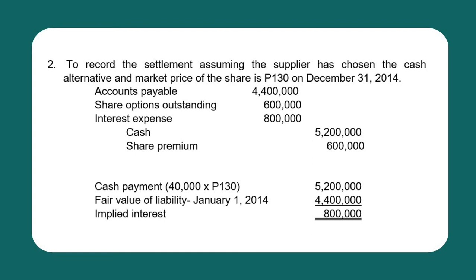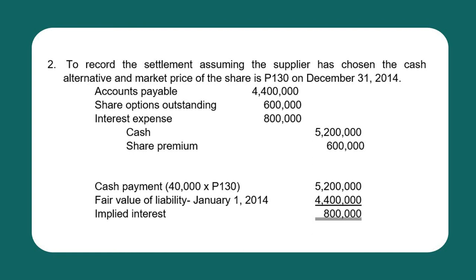And another debit is interest expense of 800,000. Credit cash equal to the cash settlement, 5,200,000, and credit share premium for the closing of the share options outstanding, 600,000.